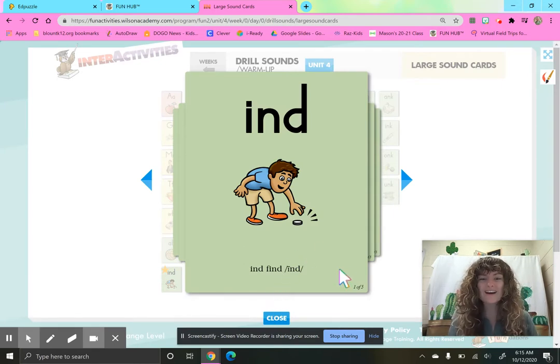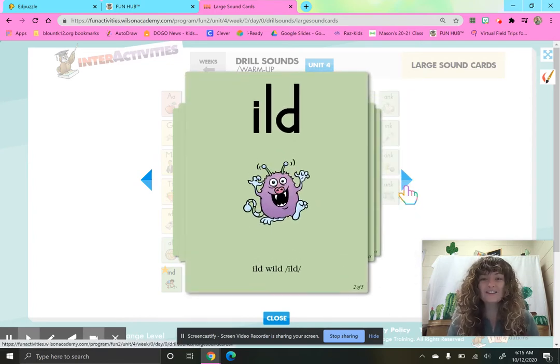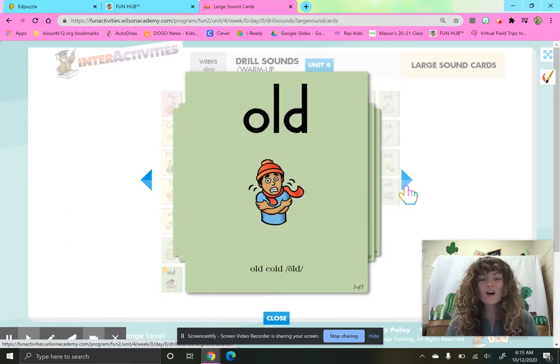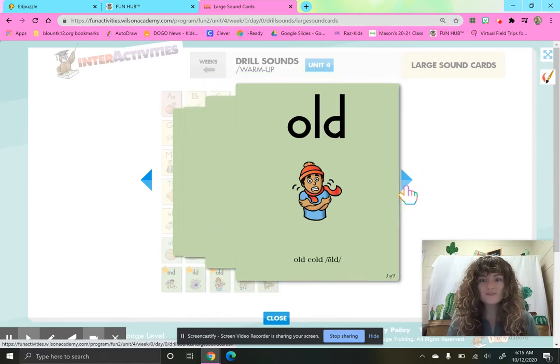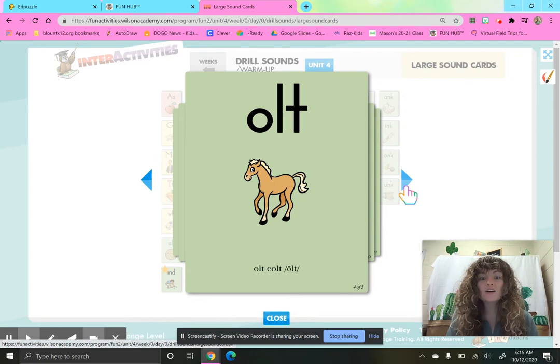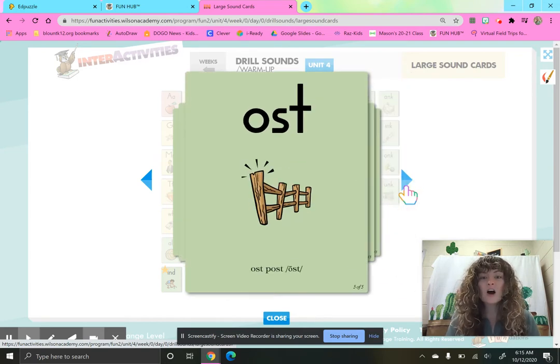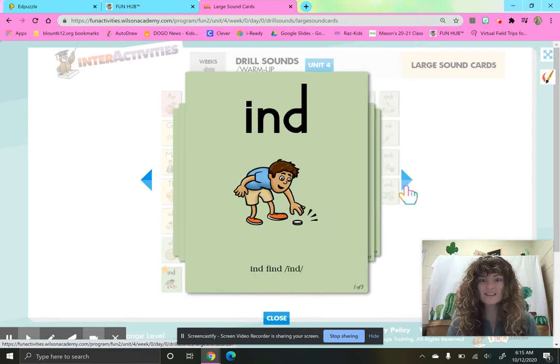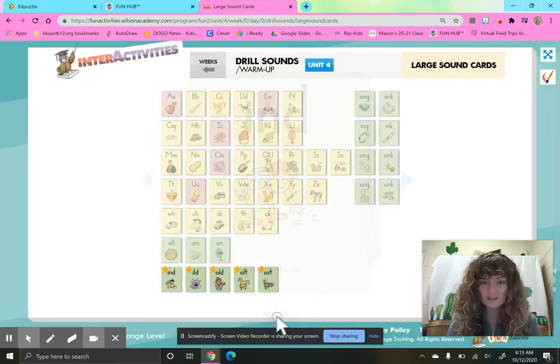All right, and let's go to our glued sounds that we learned about that are closed syllable exceptions. All right, here we go. IND, find, IND. ILD, wild, ild. OLD, cold, old. OLT, colt, olt. OST, post, oast.